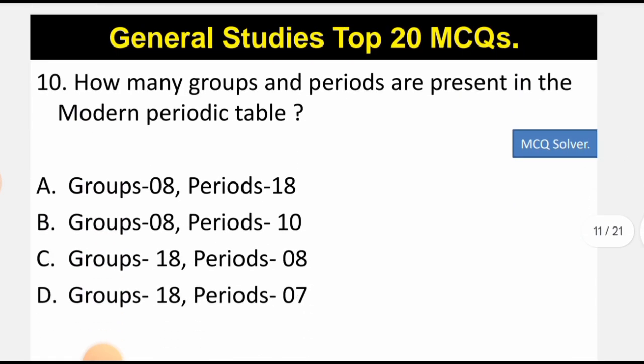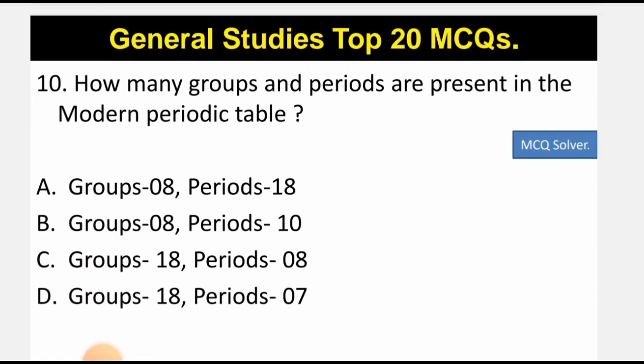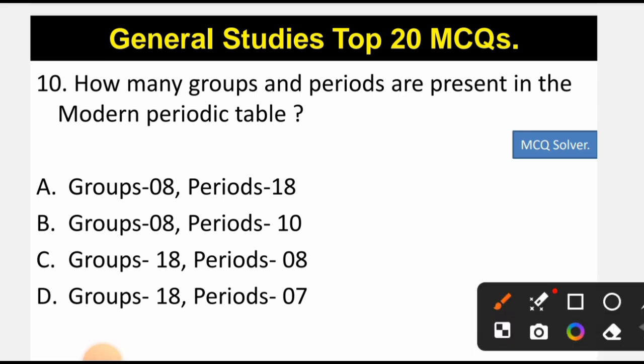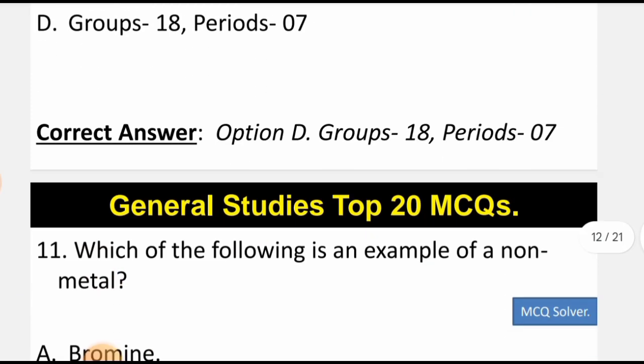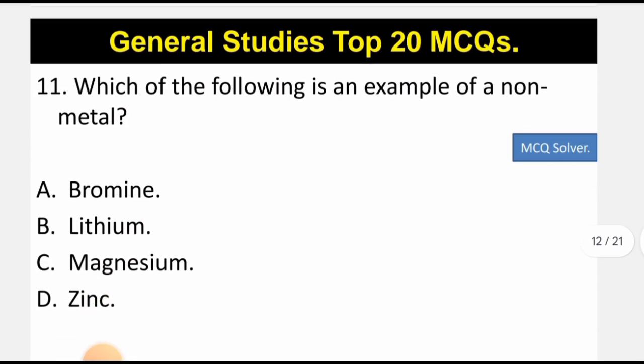So this is the correct option, that is A, due to atmospheric refraction. Now let's come to question number 10. How many groups and periods are present in the modern periodic table? If you have gone through the modern periodic table, there are a total of 18 groups and 7 periods. So the correct option will be option D, that is groups 18, periods 7. So D is the correct option. Now let's move to question number 11.